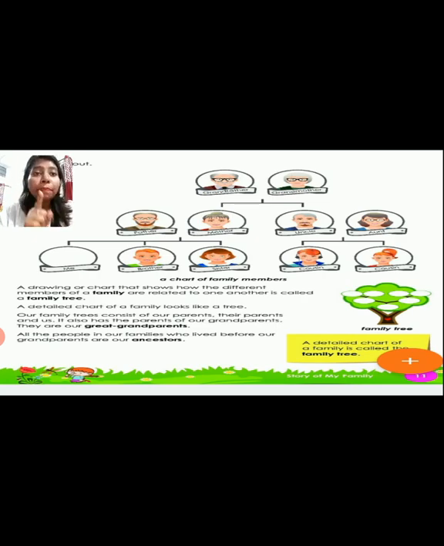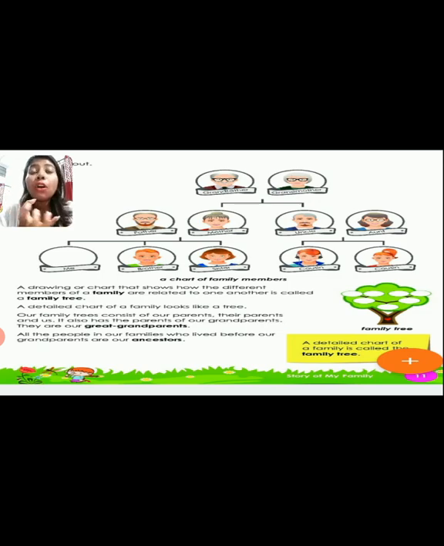Clear? So from father and mother, you see here, the next step is you along with your brother or sister. Your brother and sister will be called your siblings. And from uncle and aunt you will be getting the cousins, isn't it?